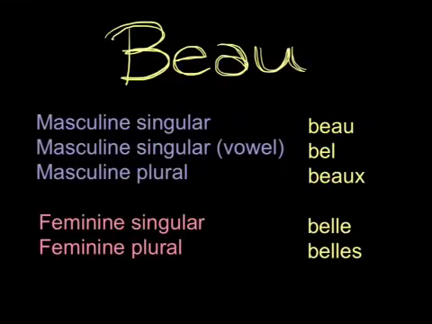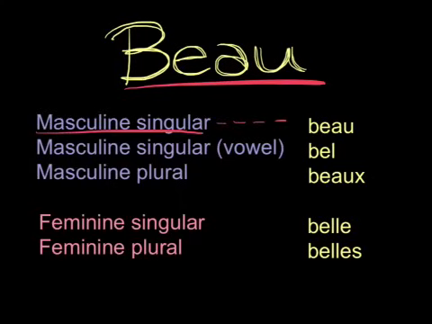Now we have one special case here. We have a very special word and it is beau. It means beautiful. This is an irregular adjective, meaning it does not follow any of the rules that we previously looked at. So we have masculine singular, looks just like you look it up in the dictionary, beau. Il est beau, he is beautiful.